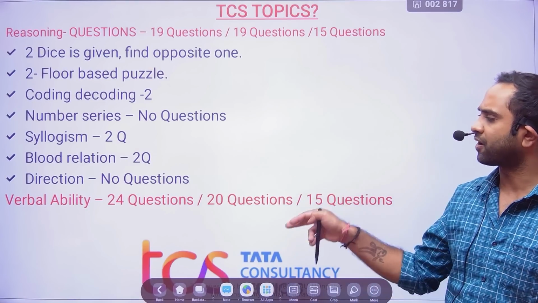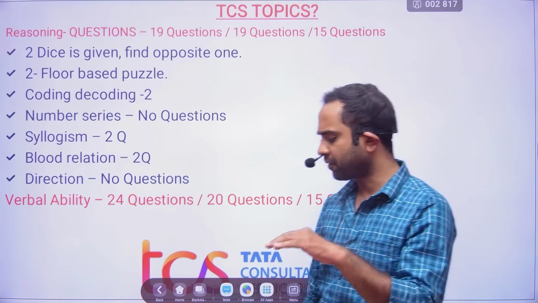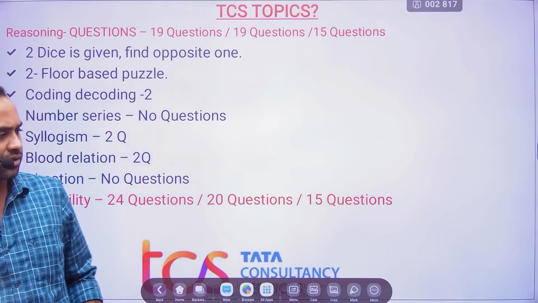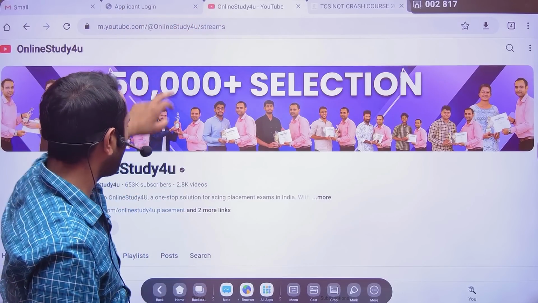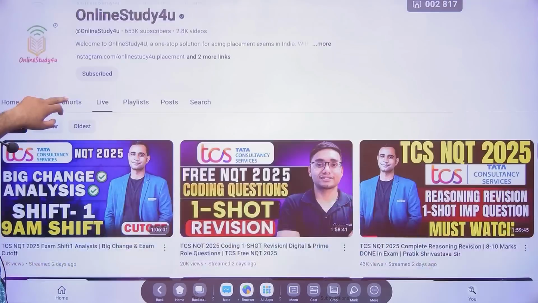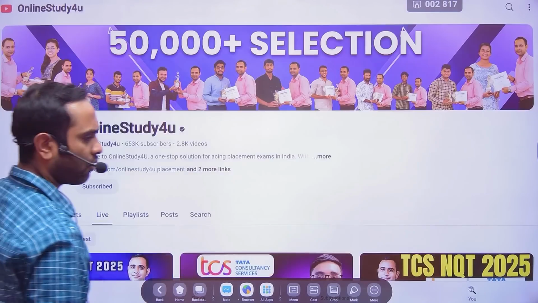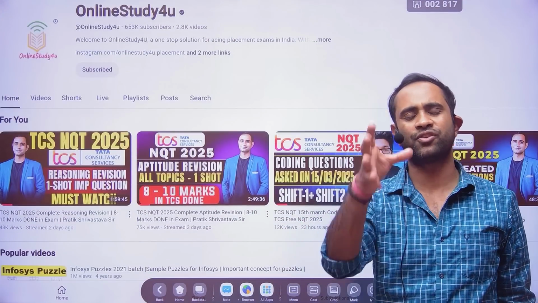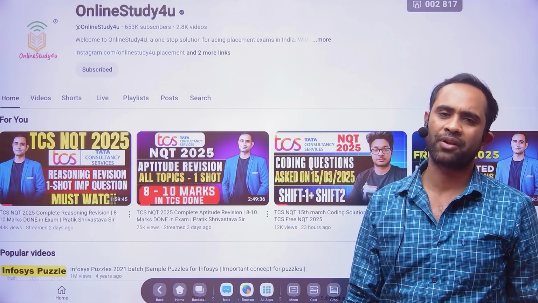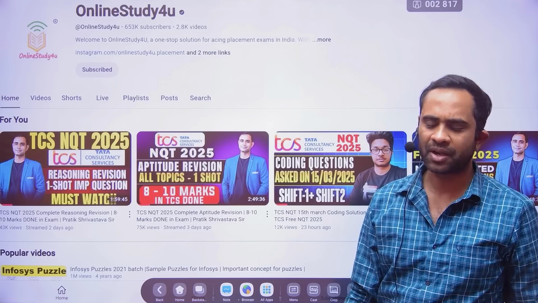So all these topics. Verbal ability was a little tricky, so for verbal ability we need to figure out what you are going to do. Coding questions, the coding questions which were asked, here we have already discussed, right? If you go to our home page, coding questions also we have discussed. We are already putting a lot of effort there, which you cannot even think of or understand, how much effort we are putting in for you.